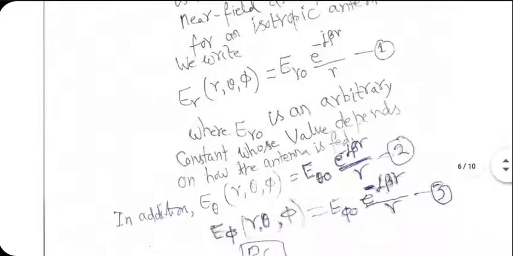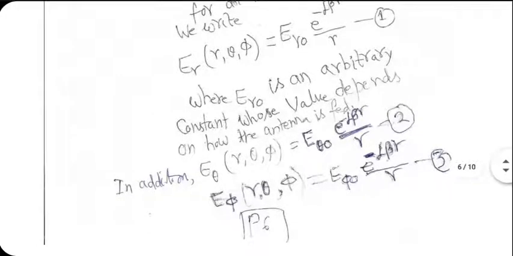E theta in a similar manner is E theta naught multiplied by e to the power minus j beta r divided by r, where E theta naught is another arbitrary constant. E phi, again E phi naught multiplied by e to the power minus j beta r divided by r. In theory, all the 6 field components should be there.